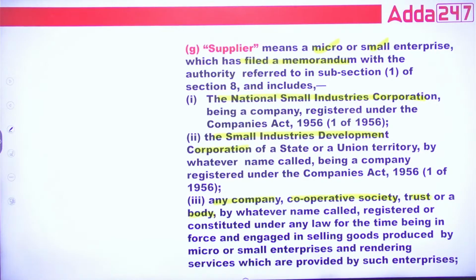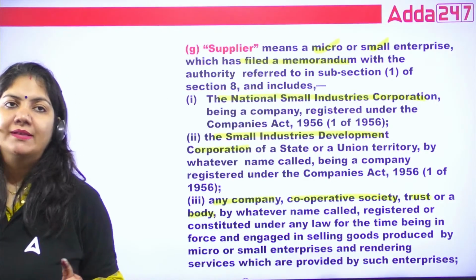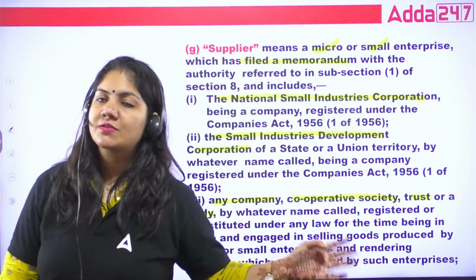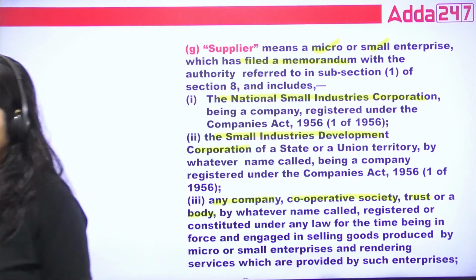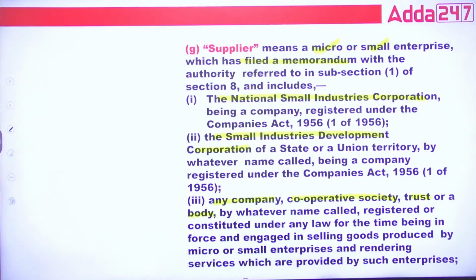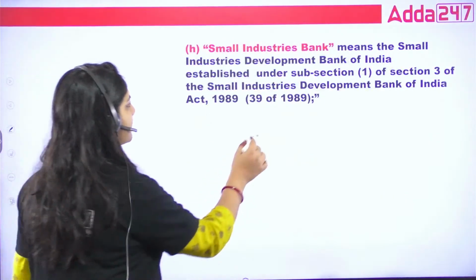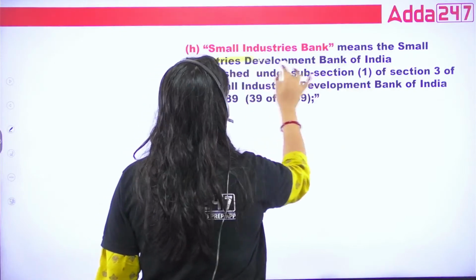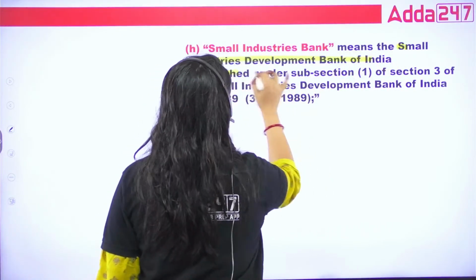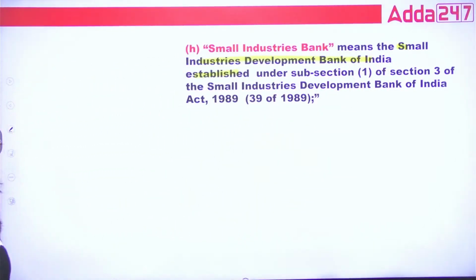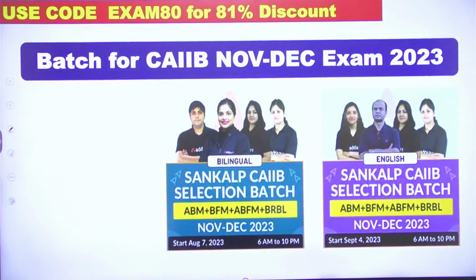In simple words, who supply the goods and render the services to the buyer, that is called supplier. This is important. Small Industries Bank, established under this one.